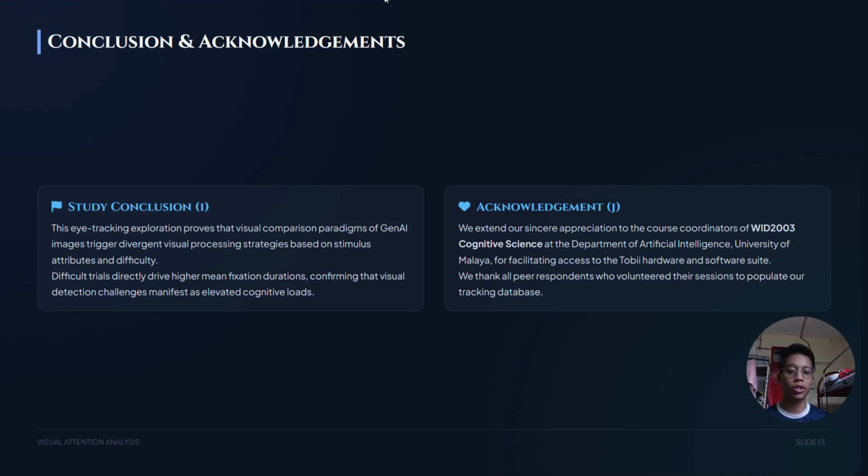So to conclude, the study successfully applied eye tracking techniques to investigate visual attention patterns where participants compared AI-generated and human-generated images. Our findings show that different stimuli attracted different levels of visual attention. We observed that difficult image pairs generally resulted in longer fixation duration, suggesting greater cognitive effort during visual processing. We also found that fixation duration and fixation count capture different aspects of attention, providing valuable insight into how participants interacted with the visual stimuli.